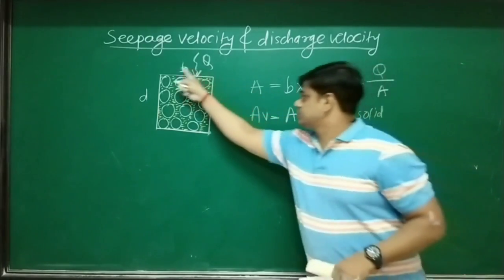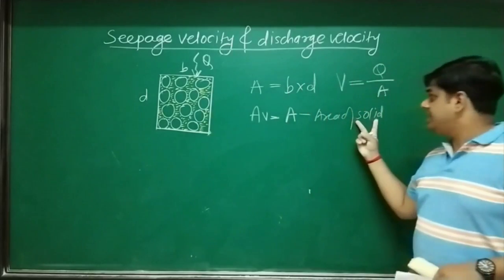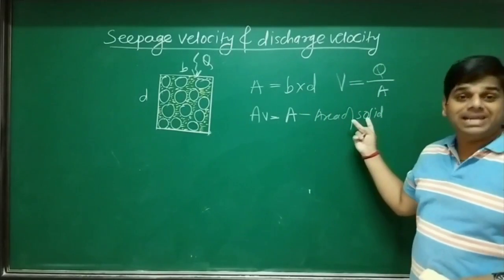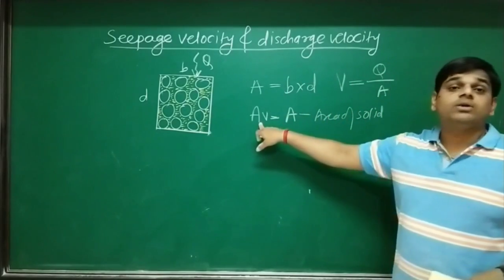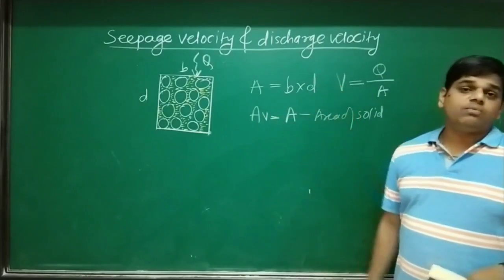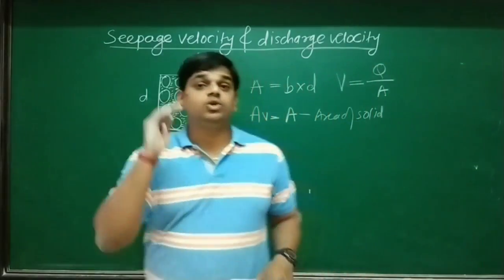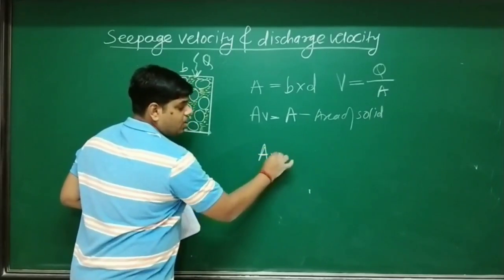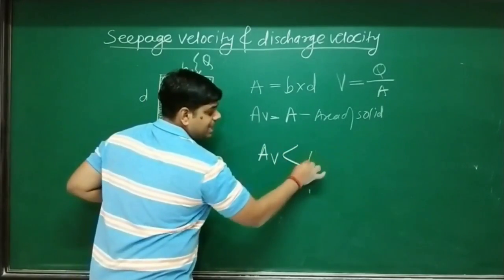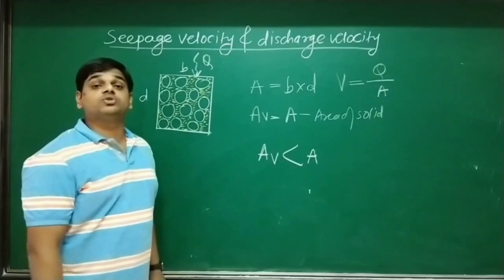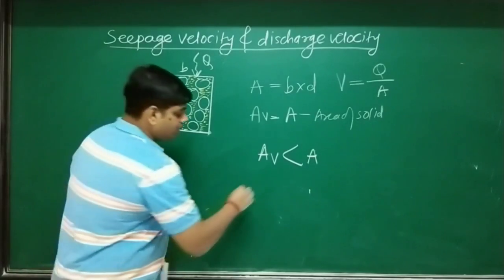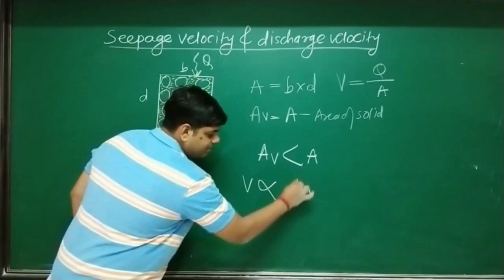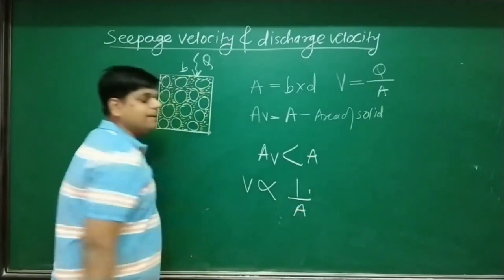Area of soil block minus area of soil solids, then you will get area of voids. If we get area of voids and compare with the total area of soil mass, then obviously area of voids is always less than total area of soil mass. Now velocity is inversely proportional to 1 upon area.